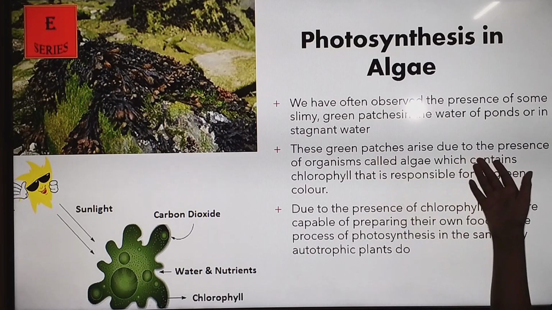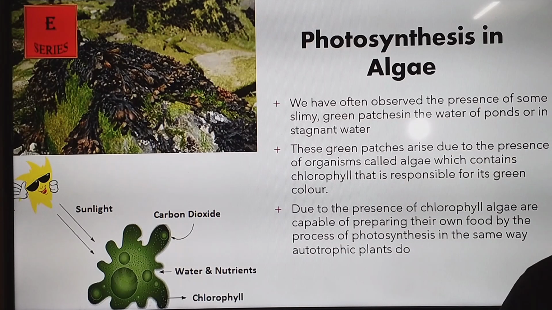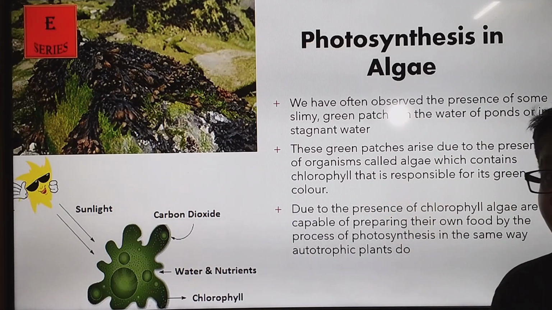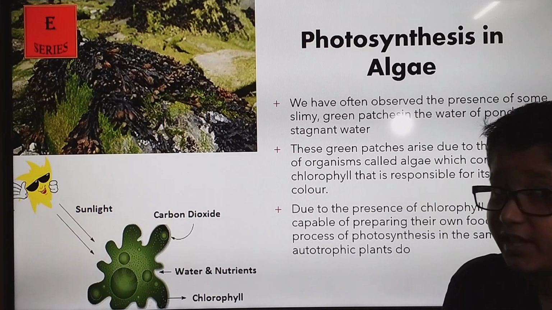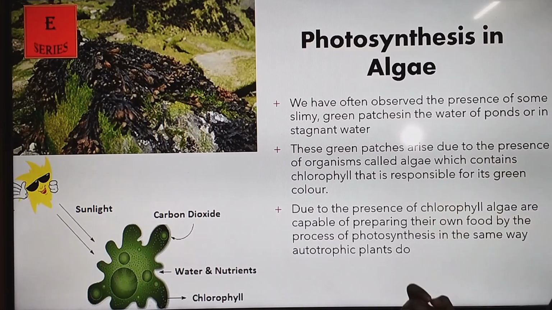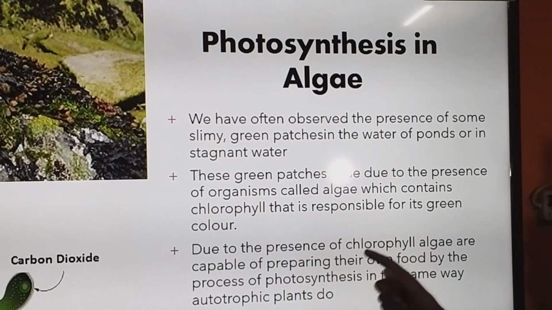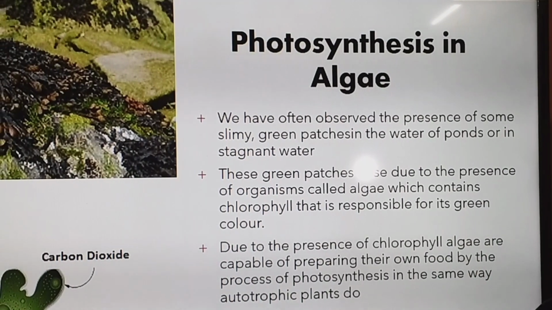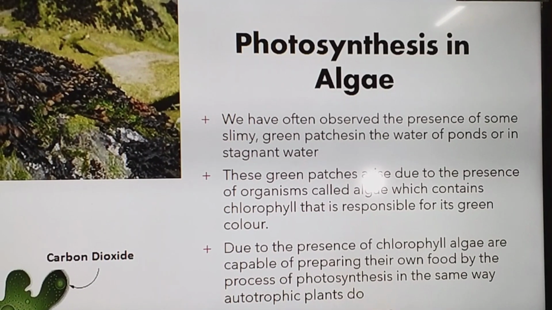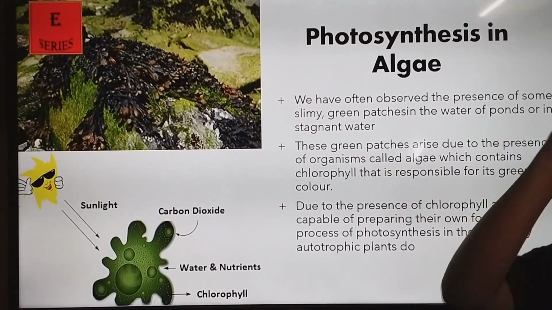The green patches arise due to the presence of organisms called algae. These green patches are basically algae, which contain chlorophyll. They contain chlorophyll, so they do photosynthesis, don't they? That's responsible for their green color. Due to the presence of chlorophyll, algae are capable of preparing their own food by photosynthesis, in the same way as autotrophic plants do, so they are also known as autotrophic plants, as I told you at the start.